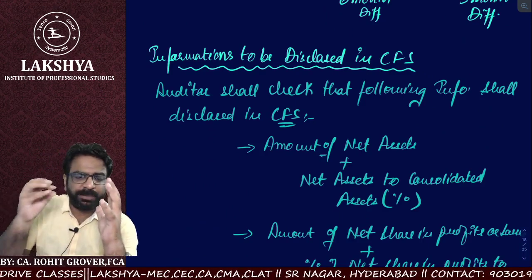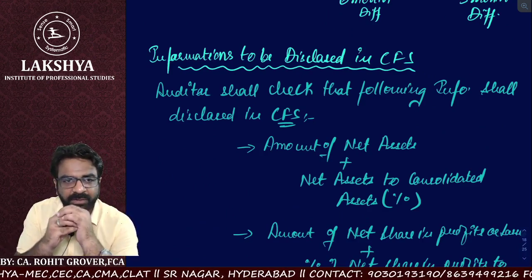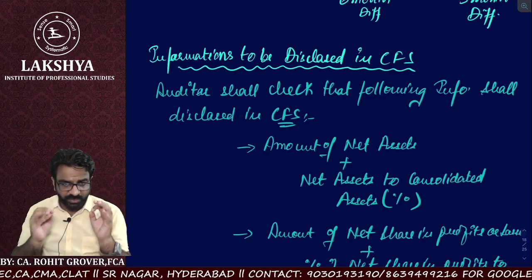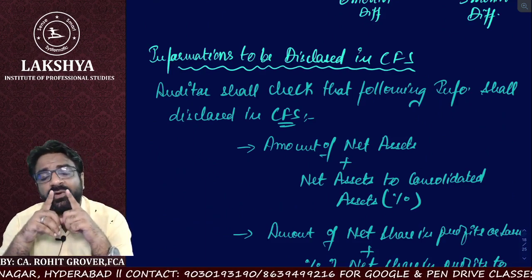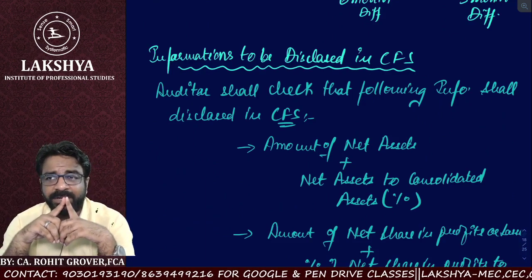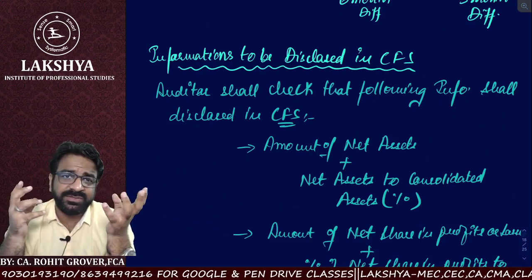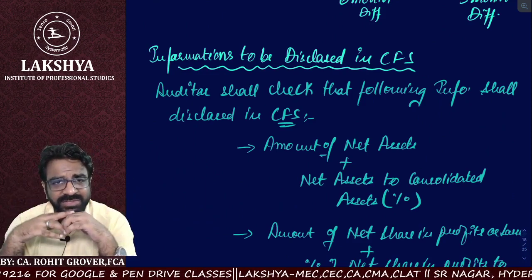Are we adding components to the parent or not? Tell me, are we adding the components to the parent or not? Yes, sir, we are adding the components to the parent. Now, listen to this very, very carefully. Whether components are also a subsidiary is also a separate entity, associate is also a separate entity, joint venture is also separate.